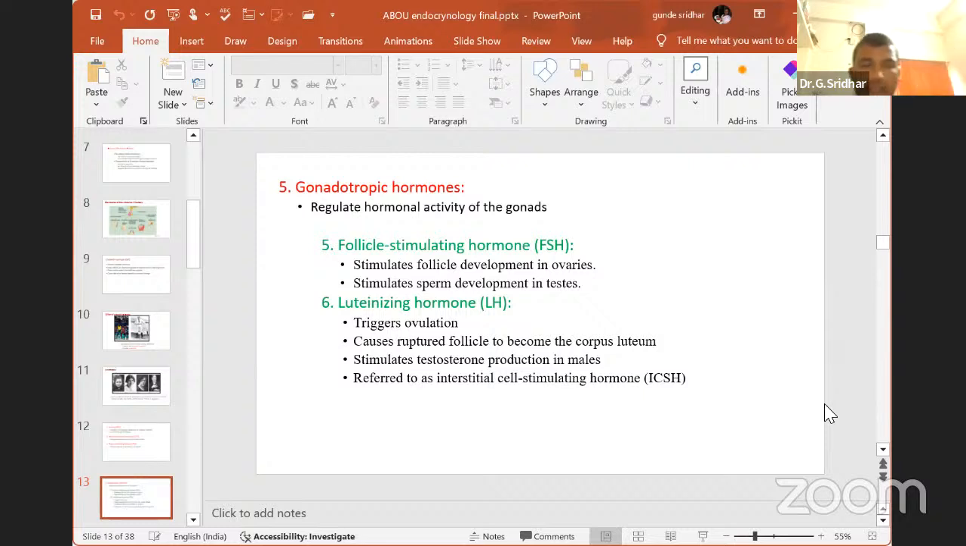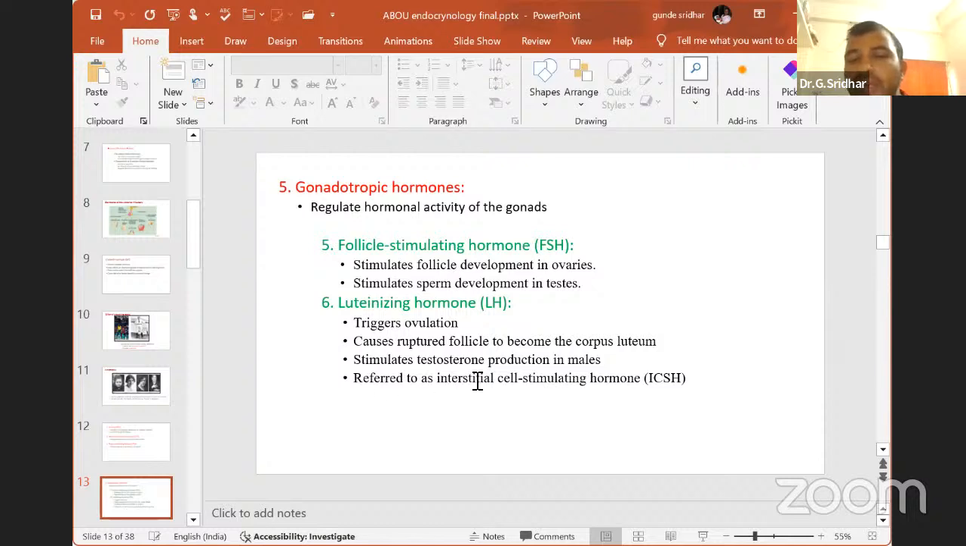You can see the slide here. Follicle stimulating hormone stimulates follicle development in the ovaries, and stimulates sperm development in the testes, in the male. The next hormone, luteinizing hormone, triggers ovulation. Ovulation means releasing of the ova from the ovary. It causes the rupturing of the Graafian follicle, which becomes the corpus luteum. It also stimulates testosterone production in the males.